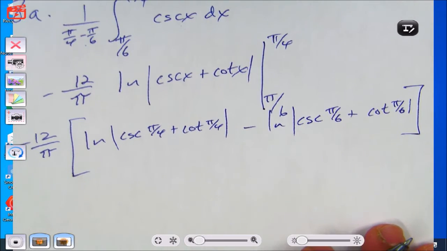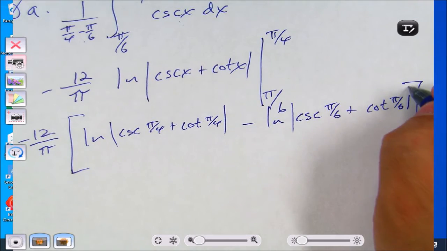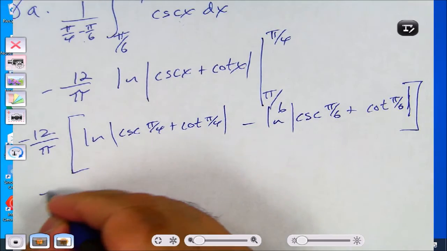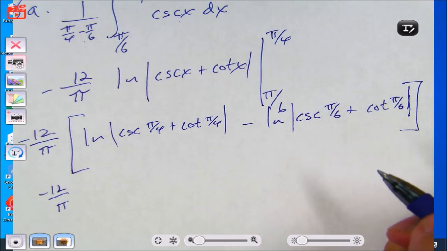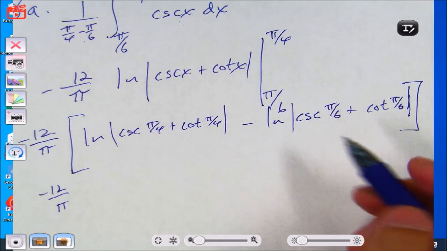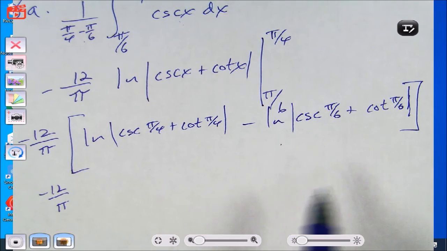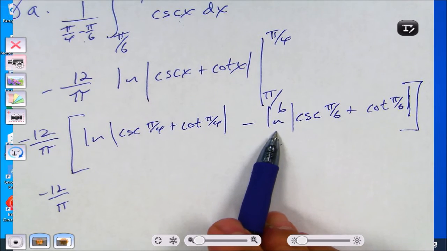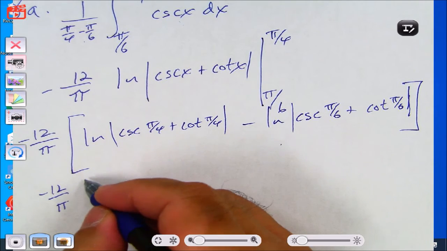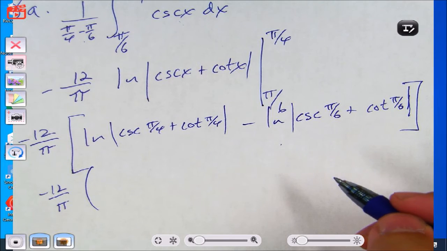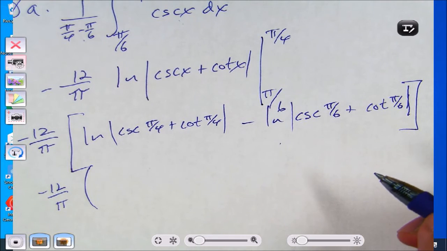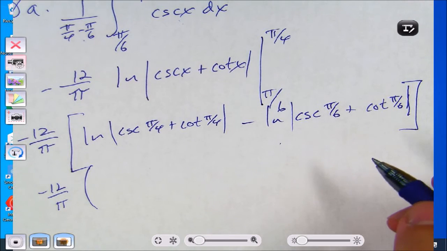Oh, it all fit on there. So negative 12 over pi. Is it ln or cosecant here? What was your question? I was just making sure we had the natural log after the minus sign. Yeah. All right. What can I do for points? No teacher gives me points. That's because they don't like you.